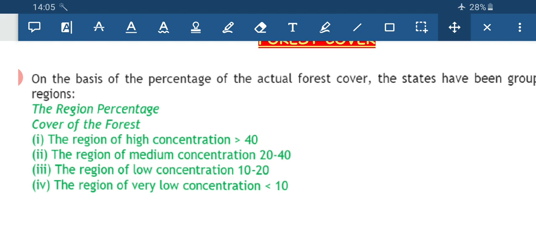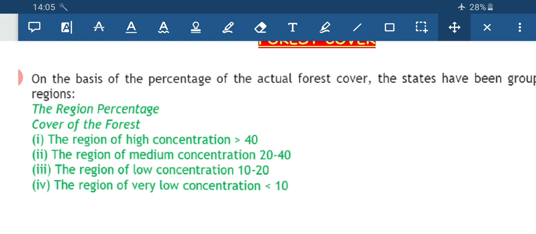Then we will move to the second one, the region of medium concentration, where we find peninsular India, where the forest cover ranges between 20 to 40%, that is Dadra and Nagar Haveli.